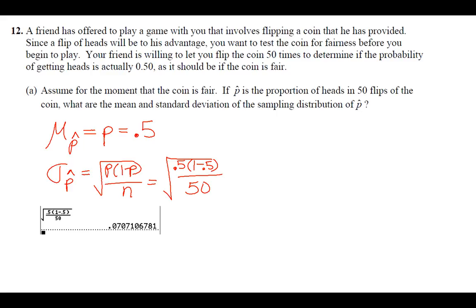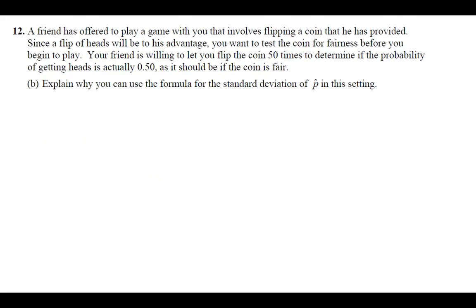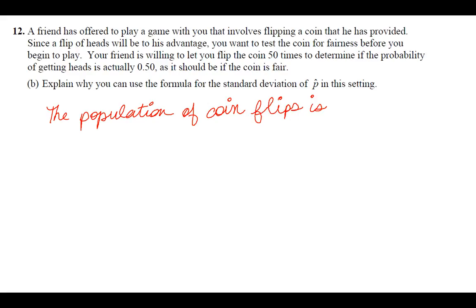Okay, part C, you flip the coin 50 times and you get 30 heads. Do you risk insulting your friend by refusing to play with his coin? Support your answer with an appropriate probability calculation. So the first thing I wanted to look at was what percentage of times did they get heads? So 30 out of 50 would be 60% because 3/5 is 0.6. Okay, so 60% of the time they did get heads. And so we want to find the probability that your proportion is greater than or equal to what you got, the 0.6.